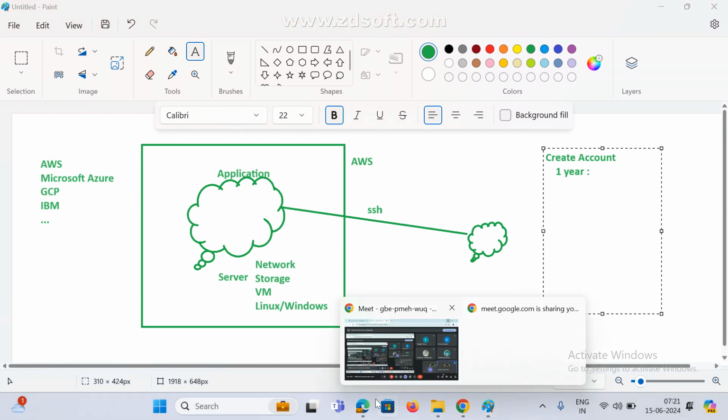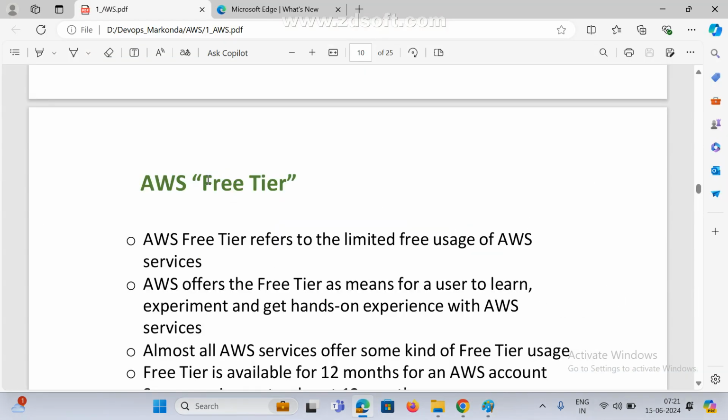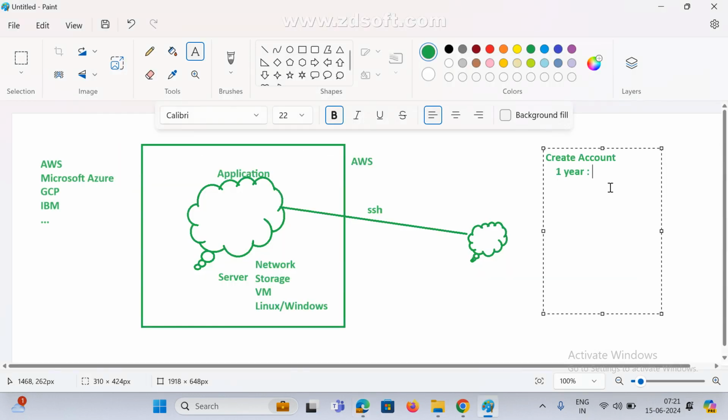No need to pay anything. This is the free tier. They are providing 1 year, so within 1 year, for practice purpose, we need a free tier. This is the free tier they are providing, and with its help we can practice.